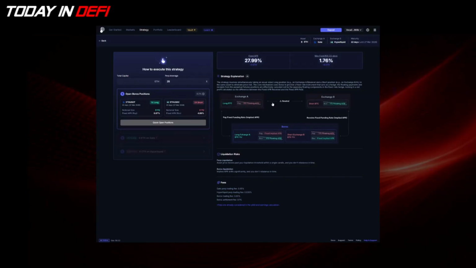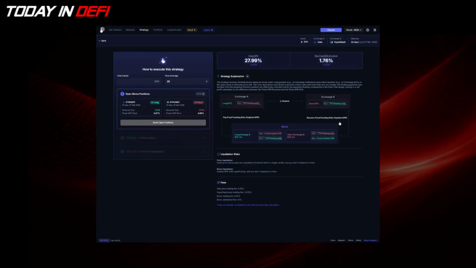And then we are delta neutral to the ETH price, but we are not delta neutral to the underlying funding rate. So for the exchanges where we long the ETH, we need to also add a yield unit. So we need to long a yield unit here, so you can see we long yield units here. We pay the fixed and receive the float, so that in that way our funding fee liability is canceled out. So we're able to lock in the fixed APR on one leg,